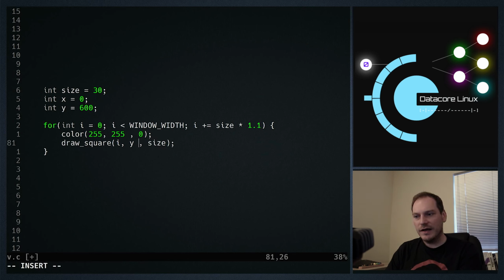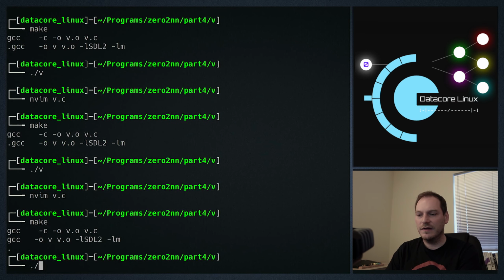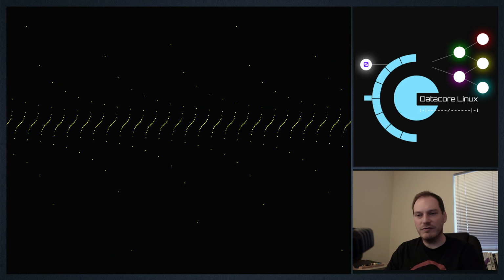What about this y value? Well, we can shift it around. Let's do a bit of maths. We can do tan of I times 20. I'll put the value of I in there. Let's make this a bit smaller, otherwise it's not going to work very well. And we've graphed the tan function.